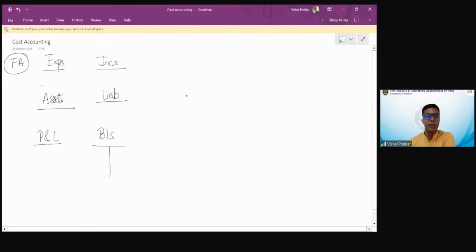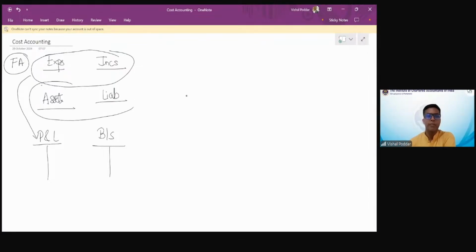In order that we can prepare these 2 accounts, we have these 4 accounts, where this will be transferred to P&L and this would be carried forward to the balance sheet. This is how our financial accounting is designed.